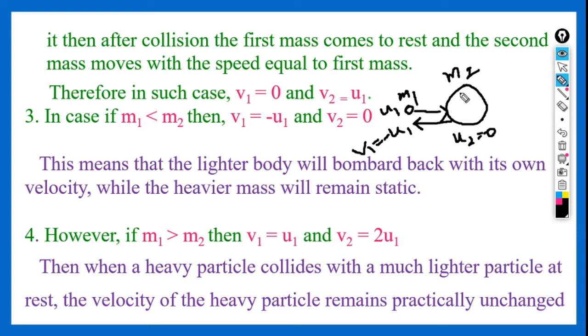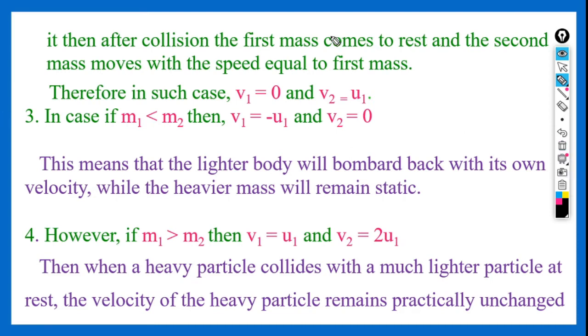As the second body is initially at rest before collision, because it is very heavy, even after the collision nothing changes, so it will not move, it will remain static. Hence v2 of the second body is 0. So this is how we show the limit case in which a lesser mass body is bombarding a heavier mass body.